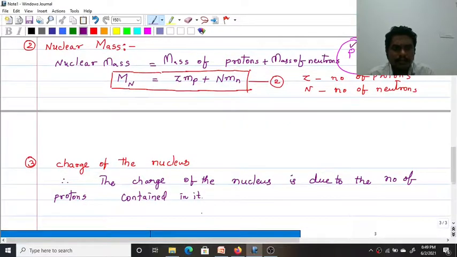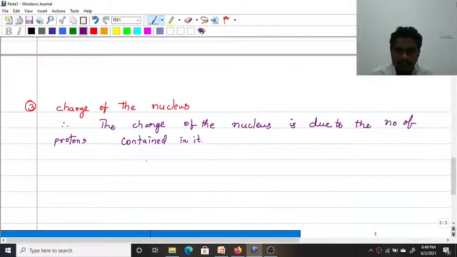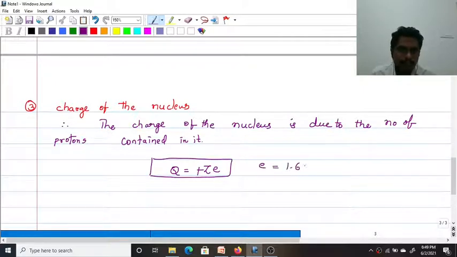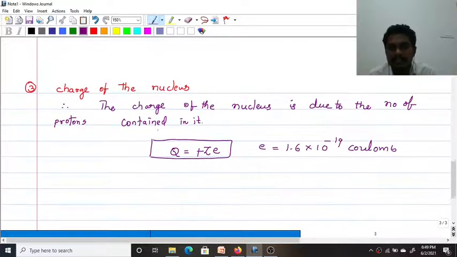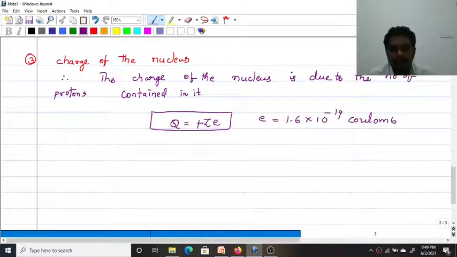Charge is generally represented with the symbol q. Let Z be the number of protons, and the charge of a proton is plus e. Therefore the charge of the nucleus is q = +Ze, where e = 1.6 × 10^-19 coulomb. If you know the proton number, you can find its charge. This is the third property.